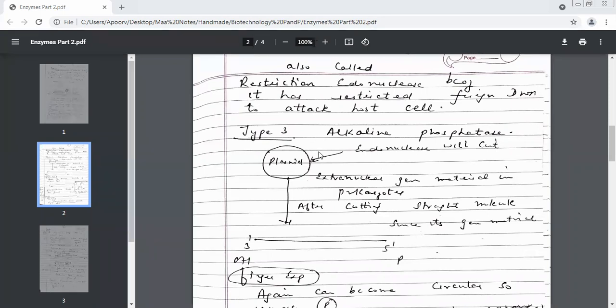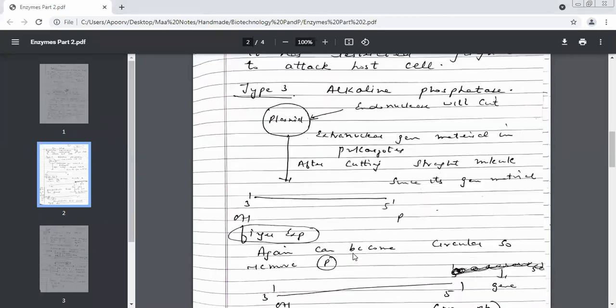Endonuclease. So when I cut this plasmid with the help of endonuclease from here, I will get this kind of structure. This is called a linear structure of DNA. This is genetic material. What structure is this? Linear. Okay, I have written linear. Finger experiment. Everybody understood this finger experiment to understand how a plasmid can be converted into a linear DNA?